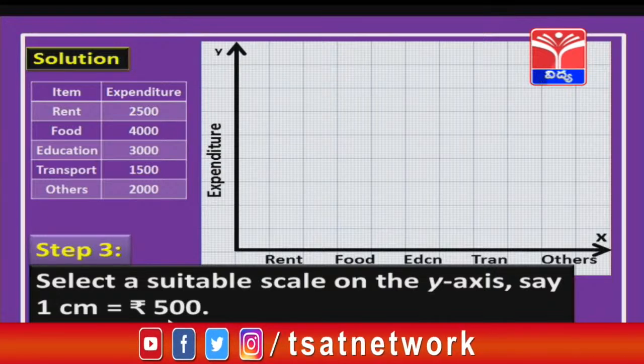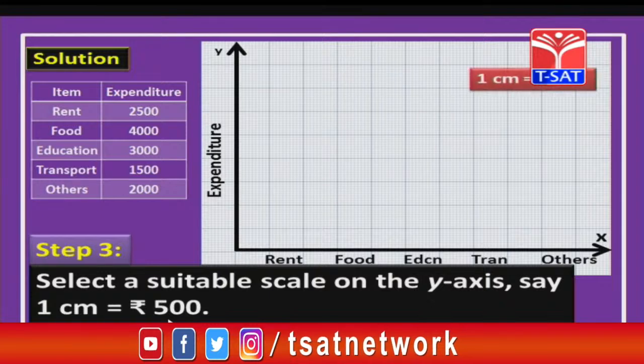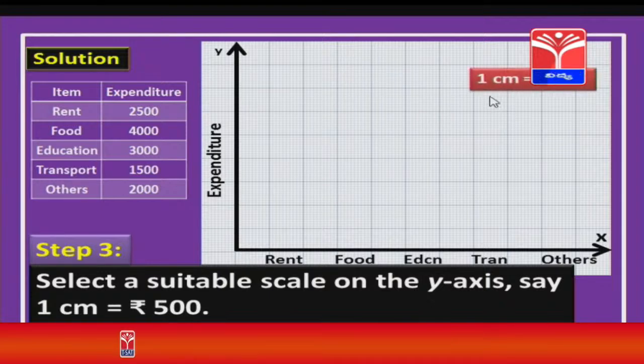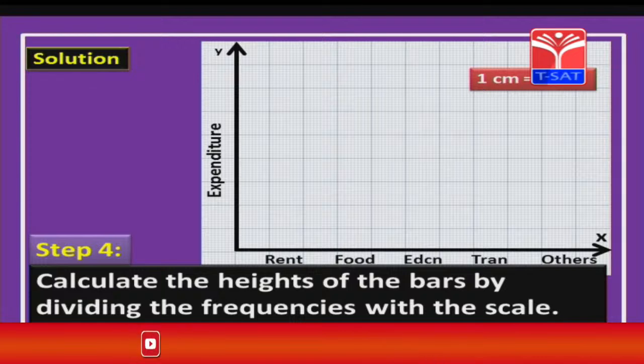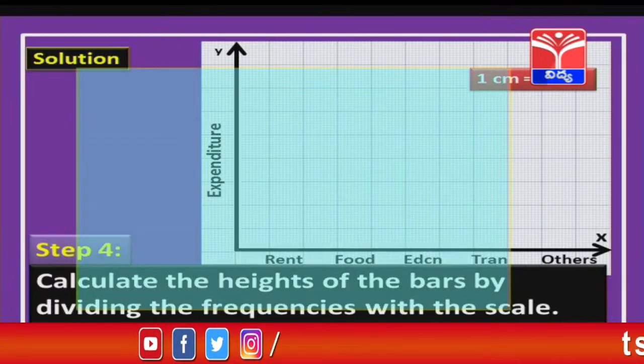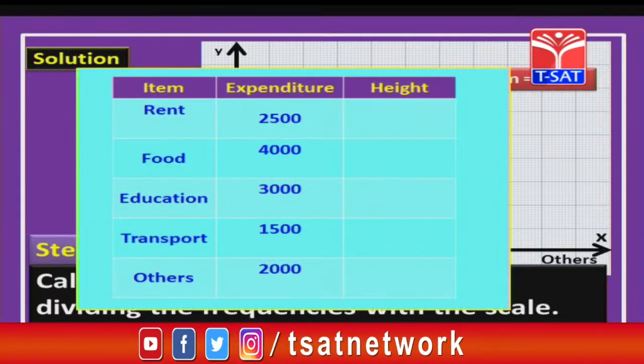Okay. So, the same thing you need to write on the graph sheet, that is 1 centimeter equal to 500 rupees. Next, we are going to calculate the heights of the bars. How do we calculate the height of the bar, children? Yes, we are going to divide the frequencies with the scale. Now, let us do that.